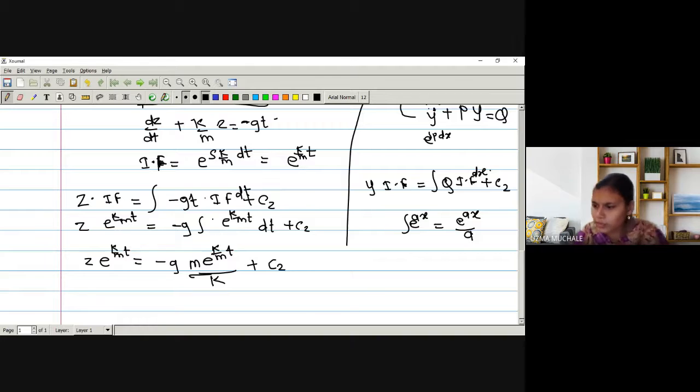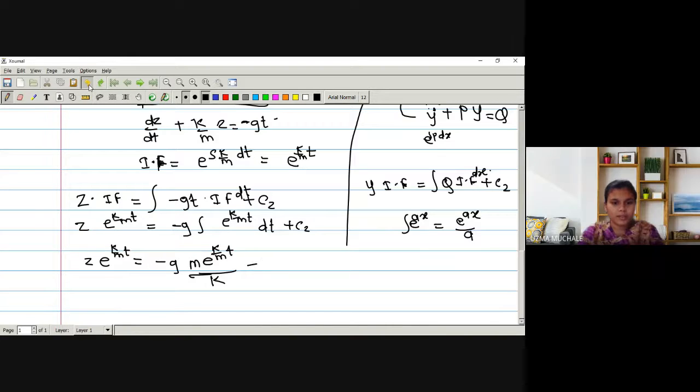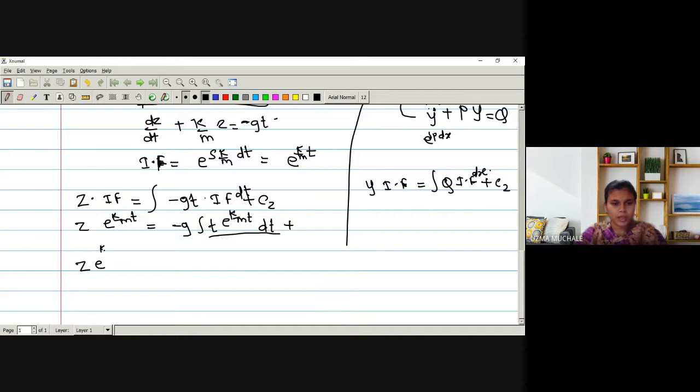Ma'am, the minus g integration was taken outside, but there is a t there. Sorry, I forgot this. So this is t. So now we have to use the integration rule of u into v, right? Z into e raised to k by m into t is equal to minus g as it is outside.